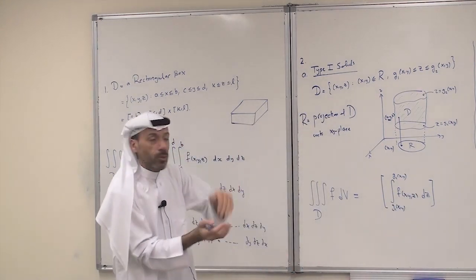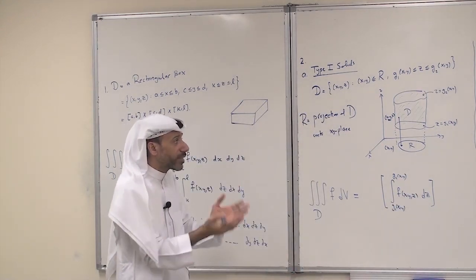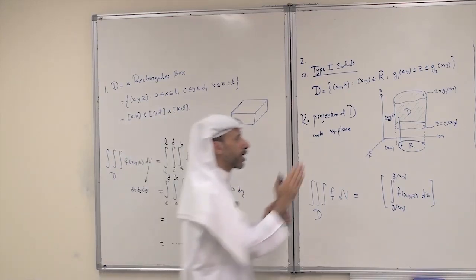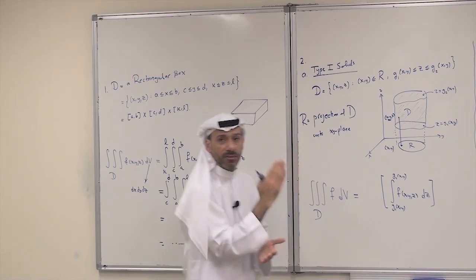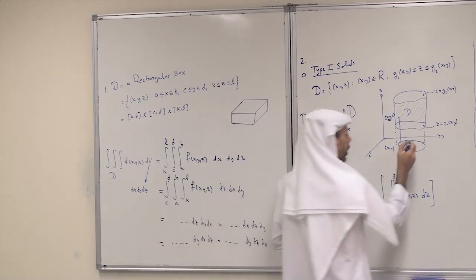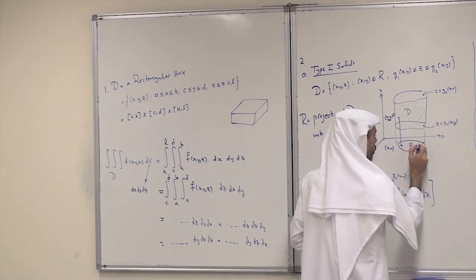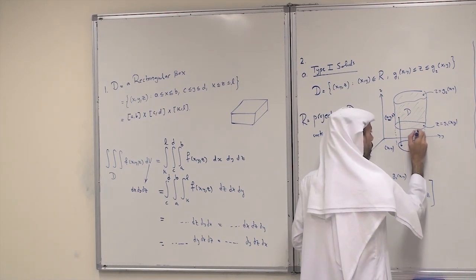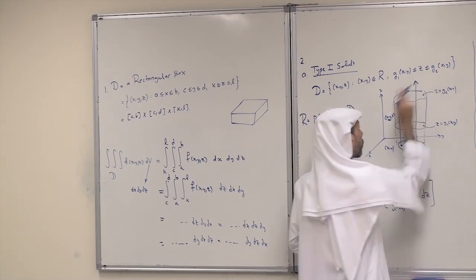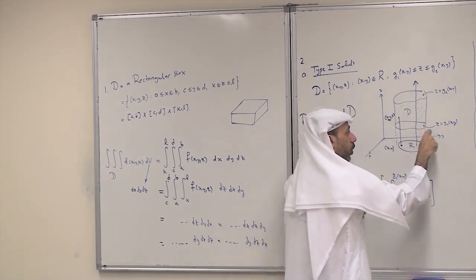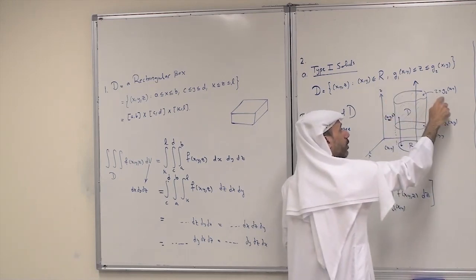Lower and upper. If it is not clear from the graph how to decide the lower and the upper, usually we take a vertical line. Take a vertical line at an arbitrary point. Along the z-axis, you will enter the solid through the surface G1 and leave through the surface G2.